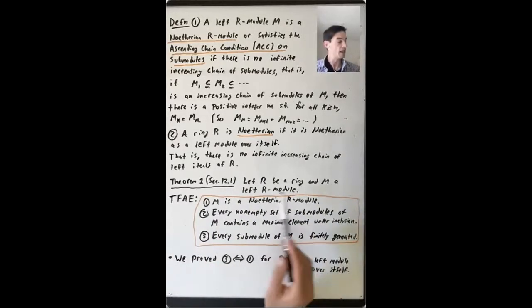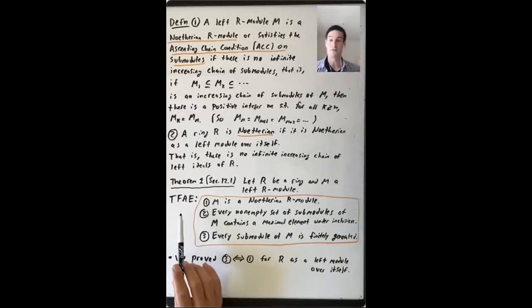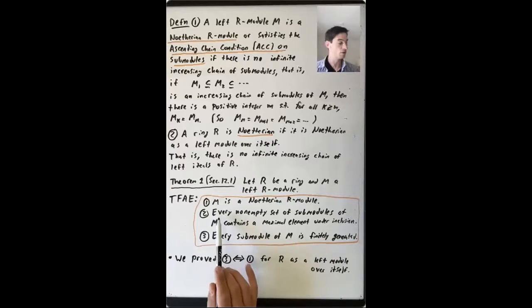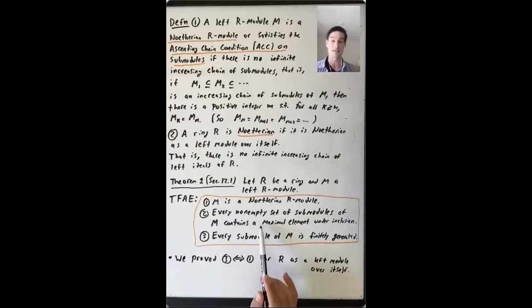All right, so what we're going to prove is Theorem 1 in section 12.1. Let R be a ring and M a left R-module. Then the following three things are equivalent. 1, M is a Noetherian R-module. 2, every non-empty set of submodules of M contains a maximal element under inclusion. And 3, every submodule of M is finitely generated.